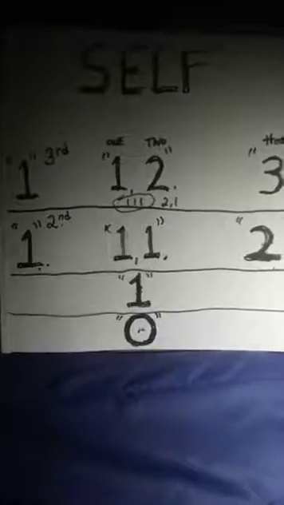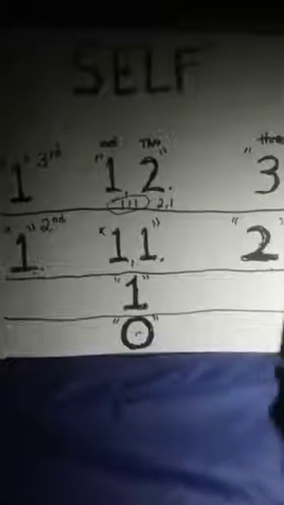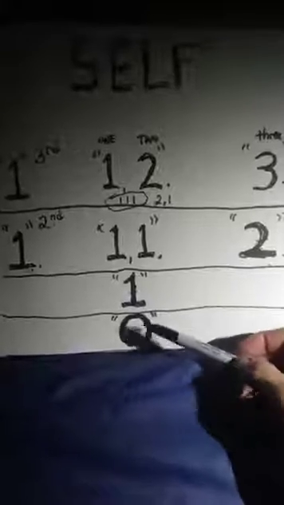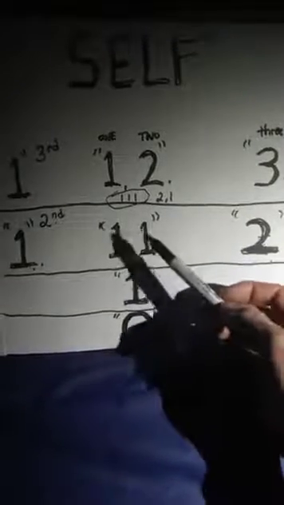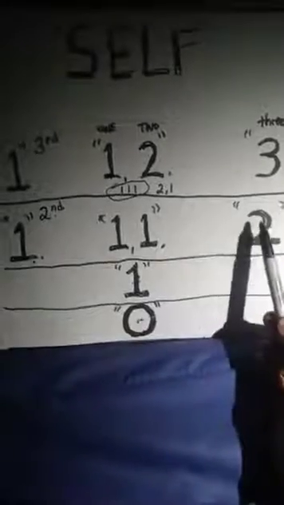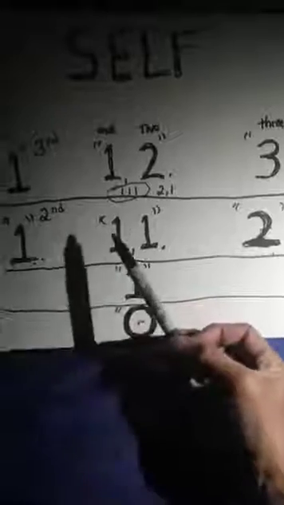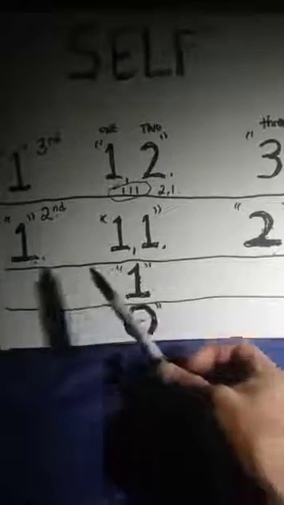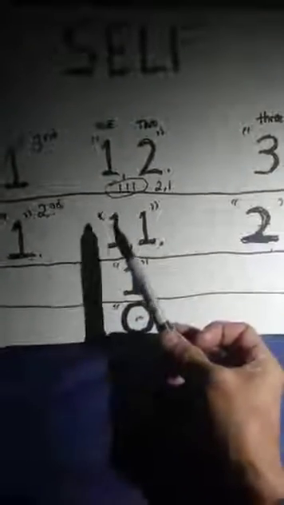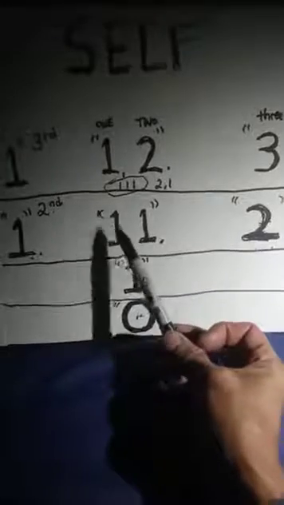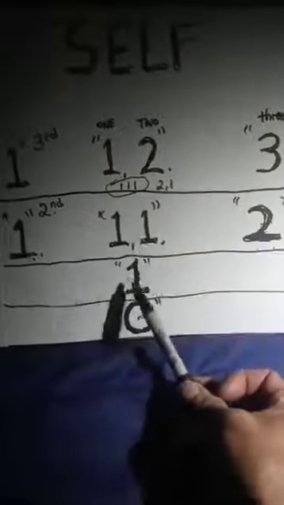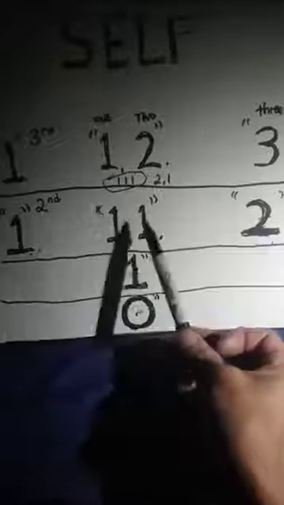Okay, now we're going to look at these numbers here. We have here 0, 1, 2, which is three versions of 2, which means 2 has 3 possibilities. It can be a second one. It could be both the first one and the second one, which represents these two ones. So this one would be this one, and this one would be this one.